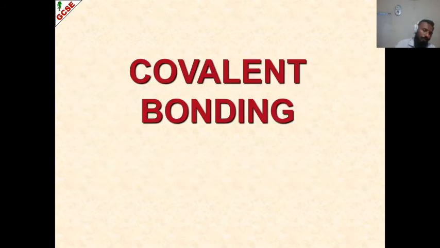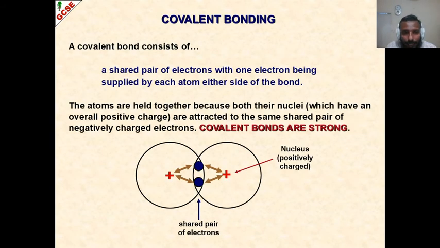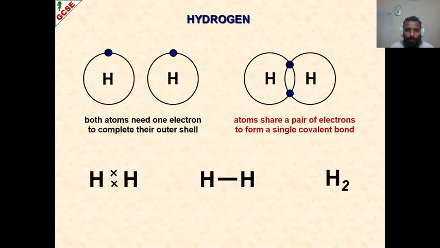So let's start with covalent bonding. Now, here is the case. Each atom is sharing an equal number of electrons, so that the pair of electrons is common to both atoms. When you count the outermost electrons, the pair will be counted on both sides. So each will feel that it has a complete structure, and both will be happy, because both have acquired the noble gas structure. And that is the beauty of covalent bonding. Here is the case.